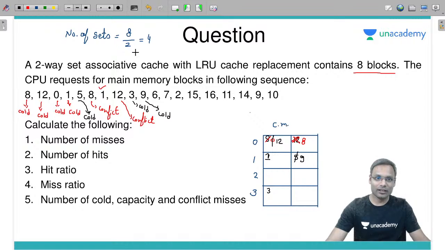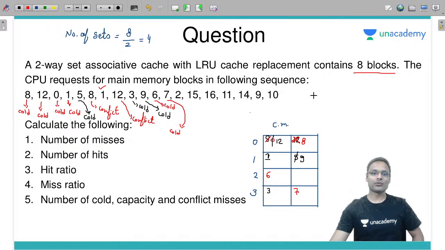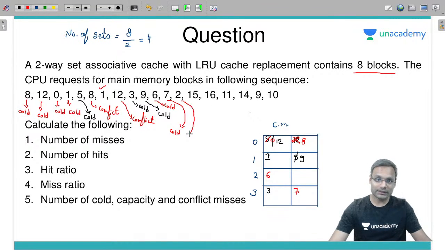Next is 6, first time access of 6, yes, so it's a cold miss again. 6 will be placed at 2. Then 7, first time access, yes, so cold miss again. 7 should be placed at 3, 7 mod 4 is 3. Then 2, first time access of 2, yes, cold miss, and 2 will be placed at 2.